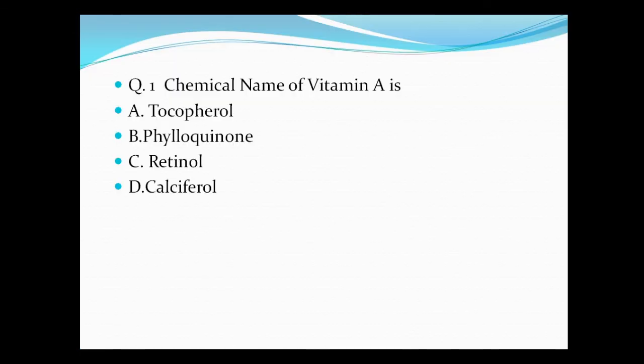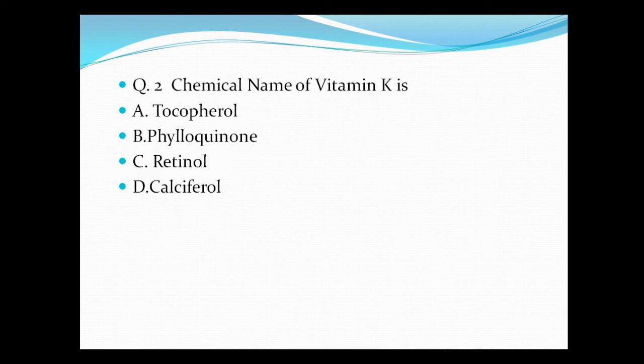Question number 1, chemical name of vitamin A is A. Tocopherol, B. Phylloquinone, C. Retinol, and D. Calciferol. So the correct answer is C. Retinol. Question number 2, chemical name of vitamin K is A. Tocopherol, B. Phylloquinone, C. Retinol, and D. Calciferol. So the correct answer of this question is Phylloquinone.